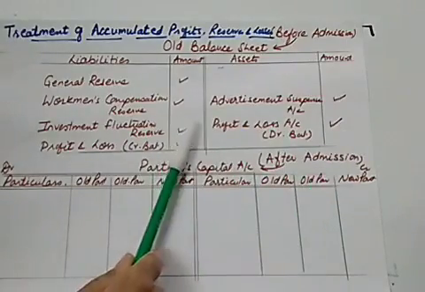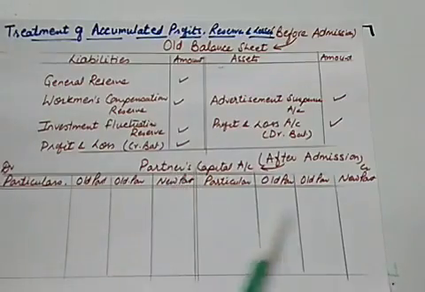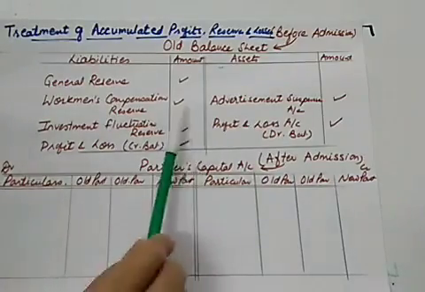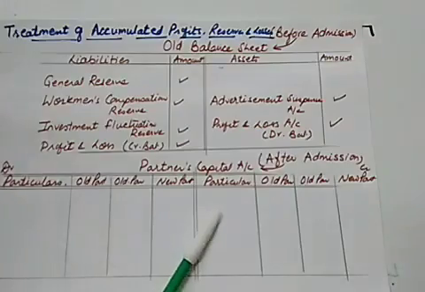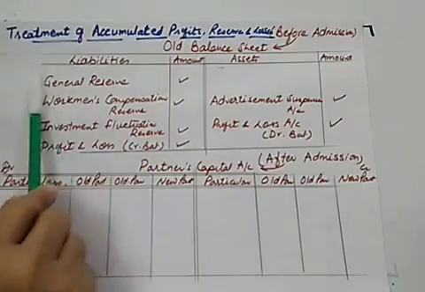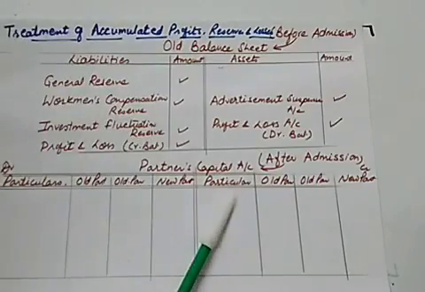Now because you are required to prepare partners' capital account also in case of admission, that's why I am showing how you are going to transfer these to the partners' capital account, then we will do the journal entry. So whenever general reserve is there, it has to be transferred to the partners' capital account.